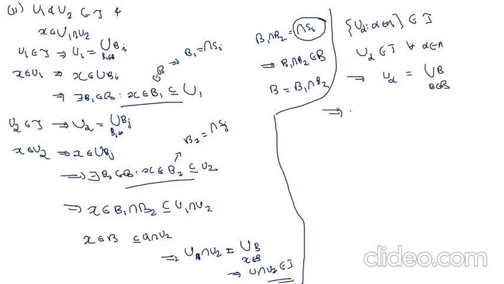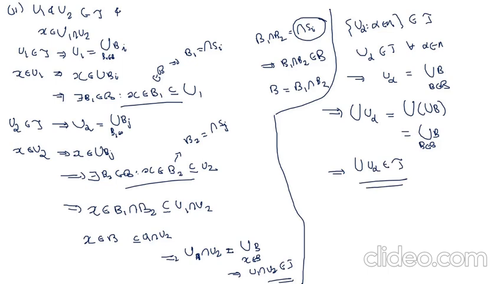Now we take union from both sides, then union U alpha can be written as union of B, union of members of B, which is nothing but union of members of B. That is, union U alpha can be expressed as union of some members of B. That implies union U alpha also belongs to tau by the definition of tau.